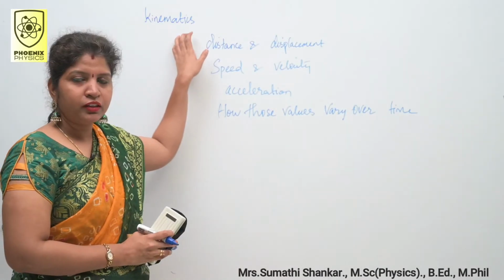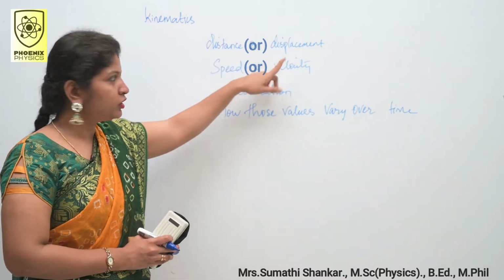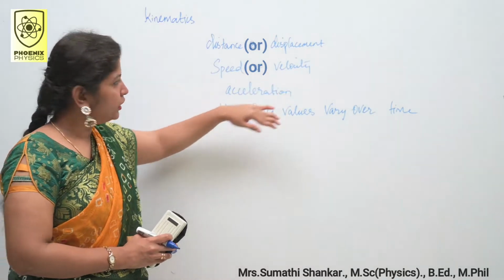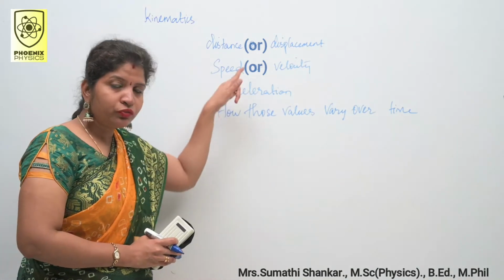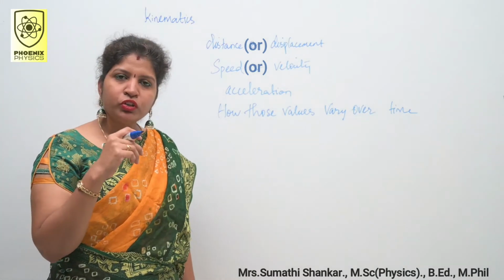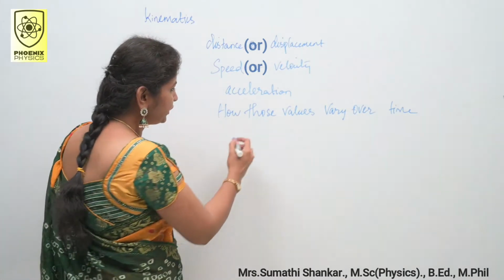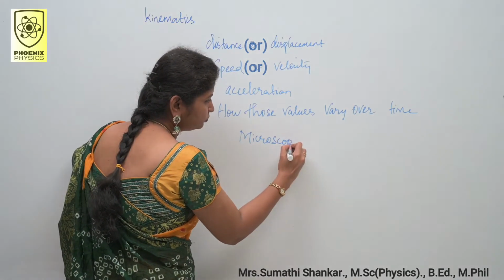Kinematics includes distance or displacement, speed or velocity, acceleration, and how those values vary over time. You know, motion is found at all levels, from the microscopic level to the macroscopic level.